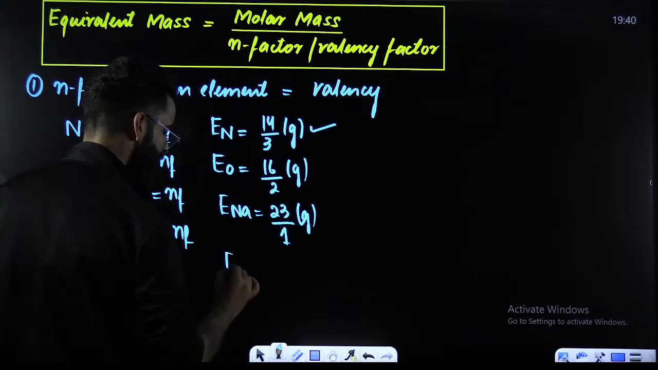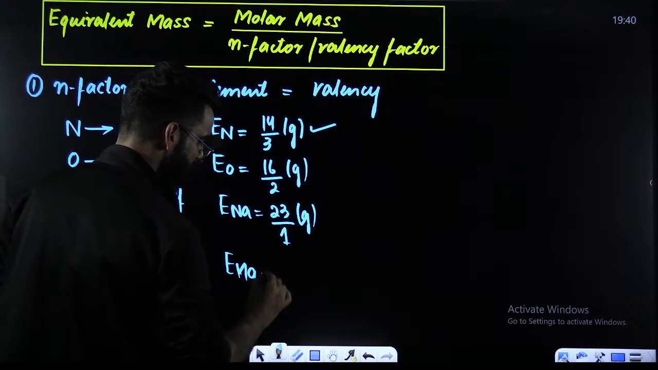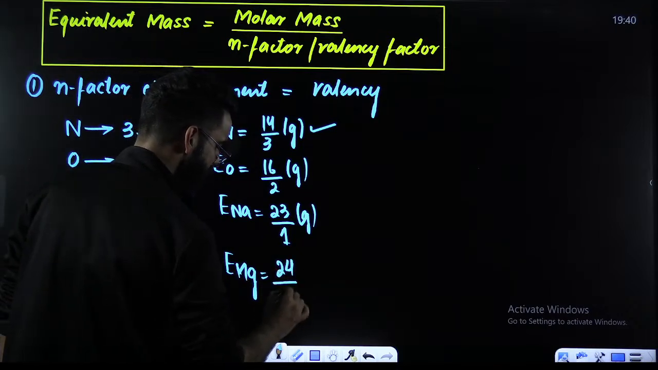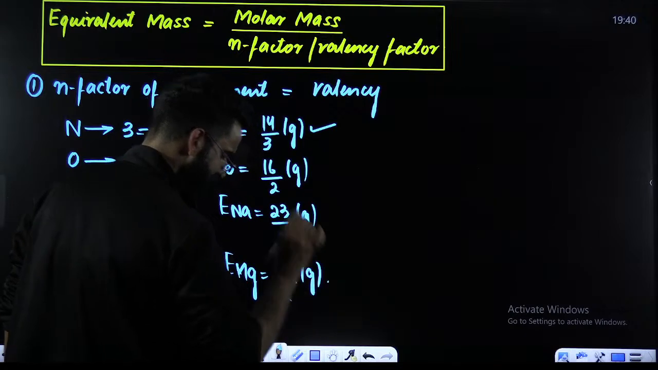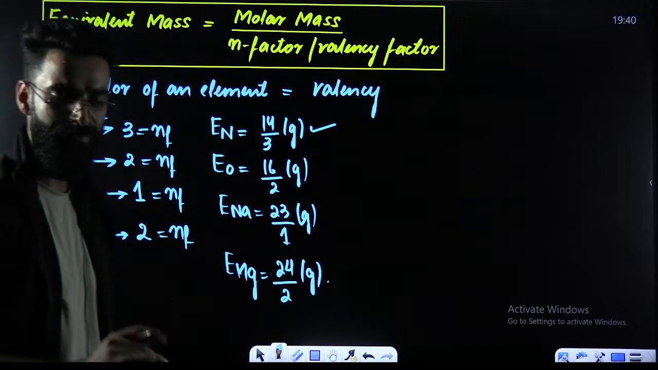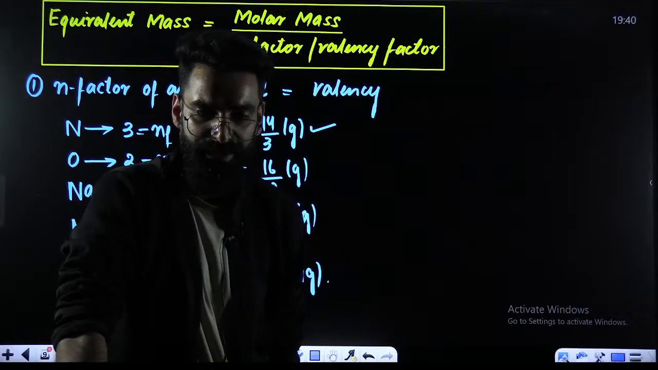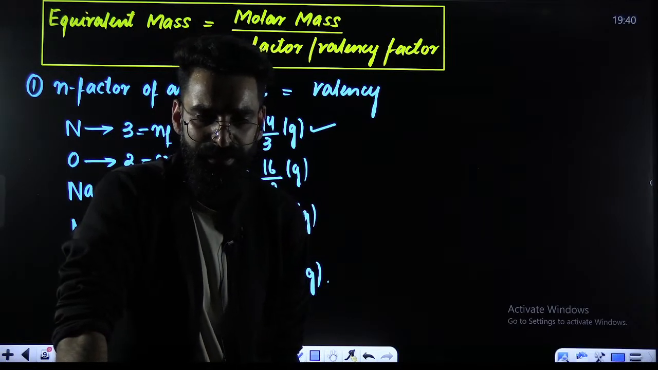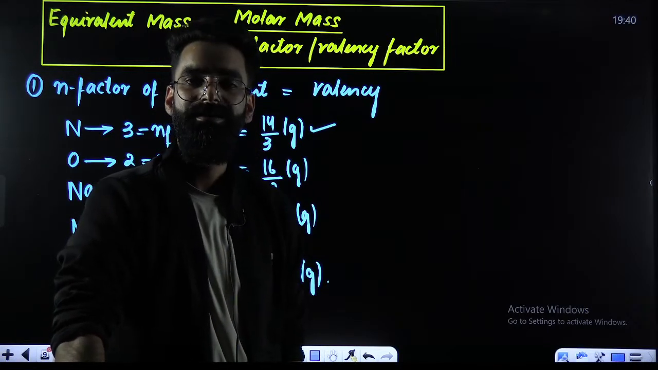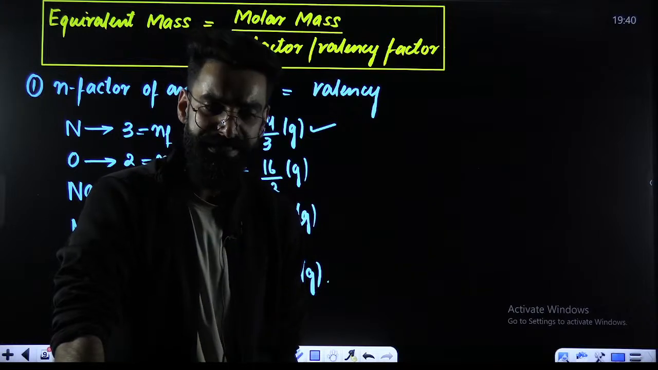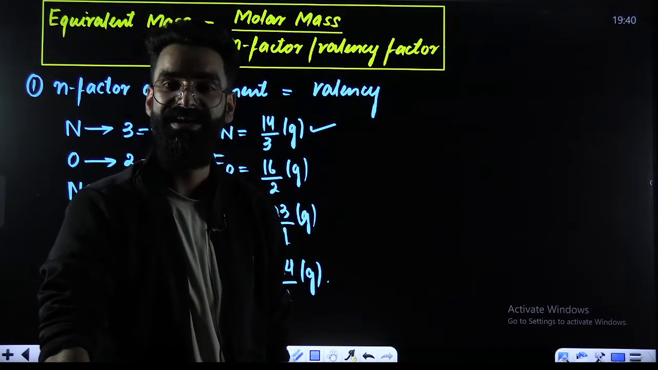Similarly, equivalent mass of magnesium will be nothing but, as per the formula, molar mass of magnesium divided by n factor of magnesium. That's all, right? So remember this first term from now onwards. Equivalent mass can be calculated with the help of a direct result. Equivalent mass is nothing but molar mass divided by n factor.